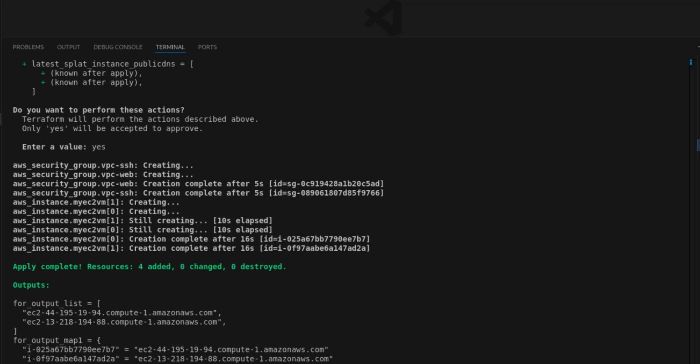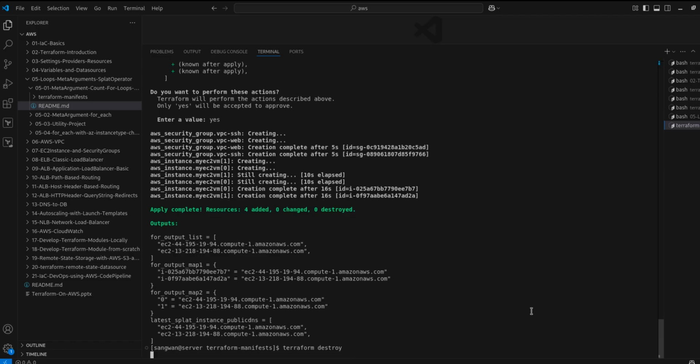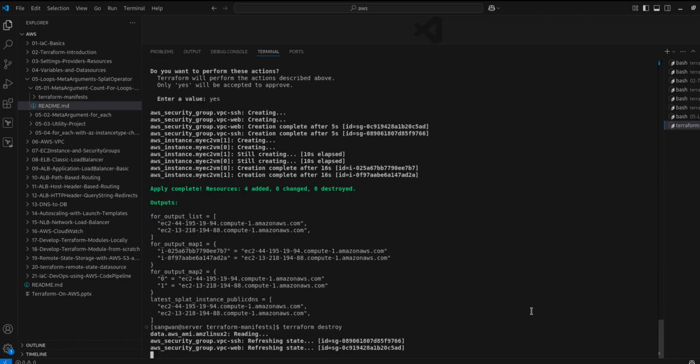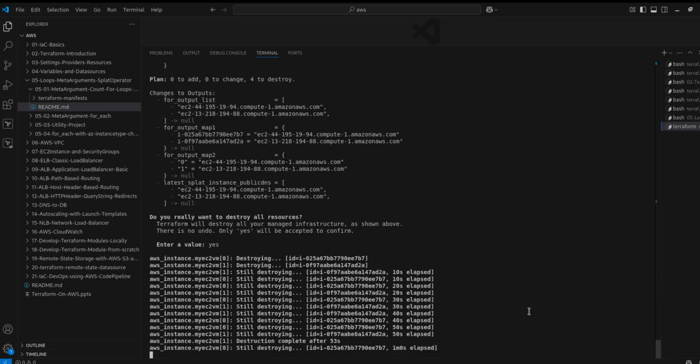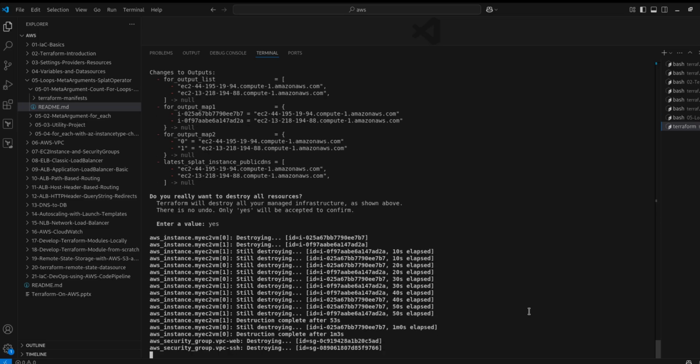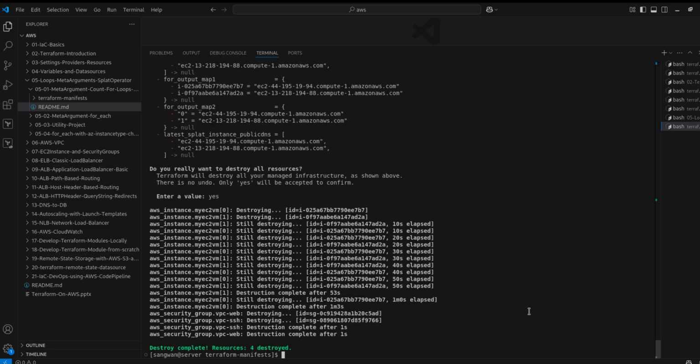Now I'm going to destroy it, and then I'll show you with the list also and map also. Same example with the list and map. Done.